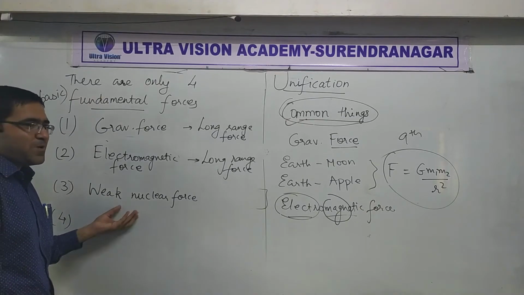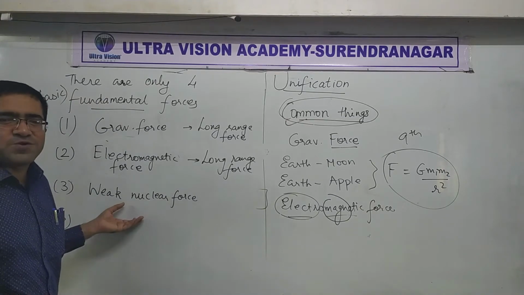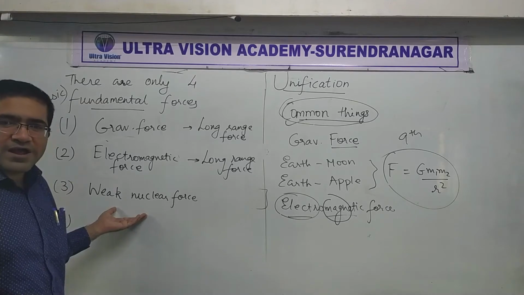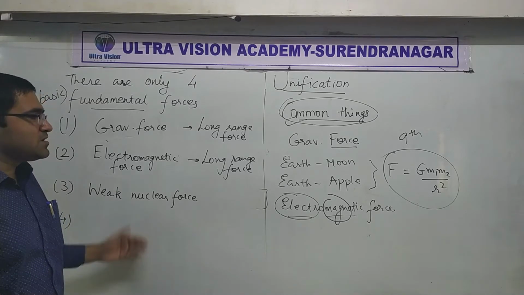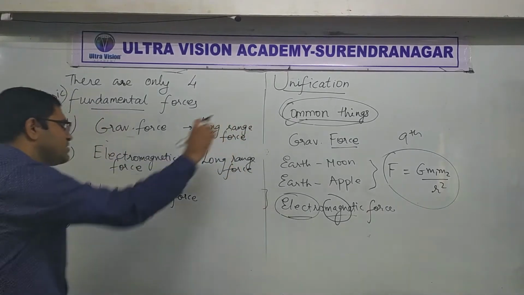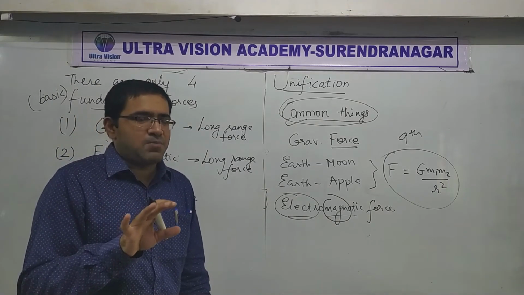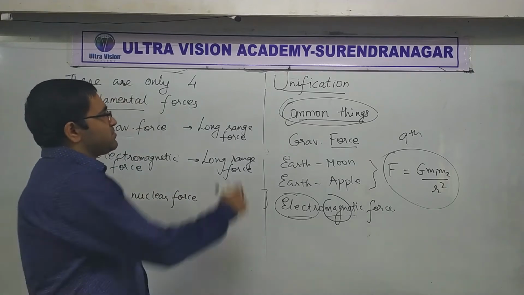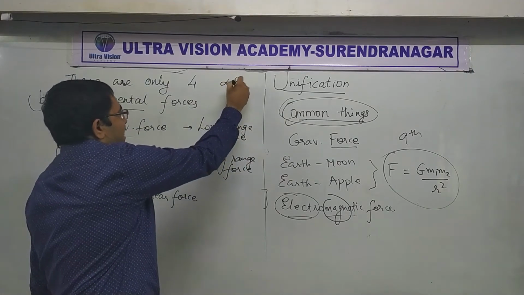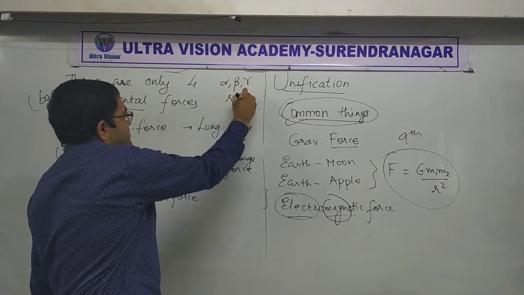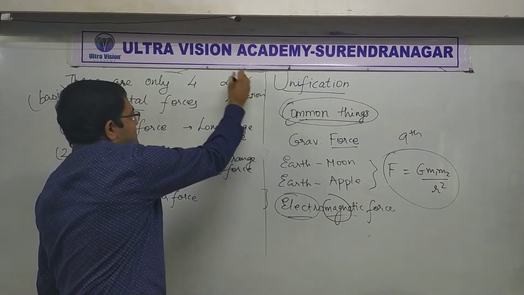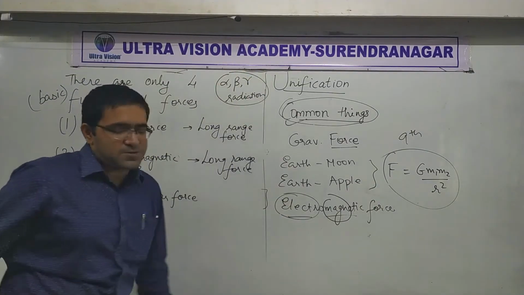If you want to worry about it, after 12th you are going to have to choose higher level physics. So what is weak nuclear force? I'll still give you a very basic idea about it. Do you remember that there are things called alpha, beta, gamma radiation? Yes or no?